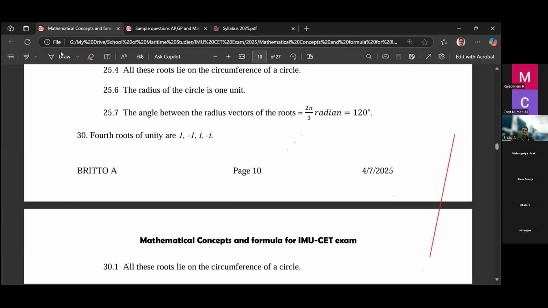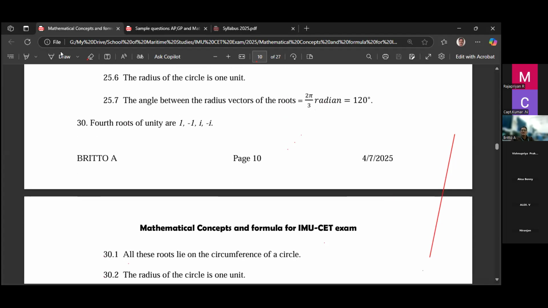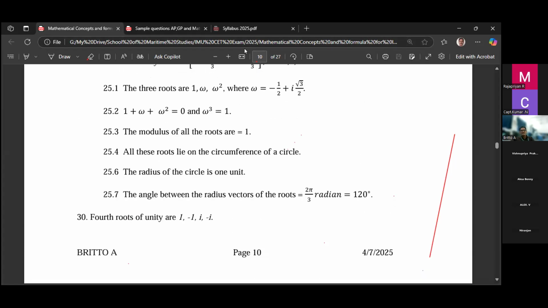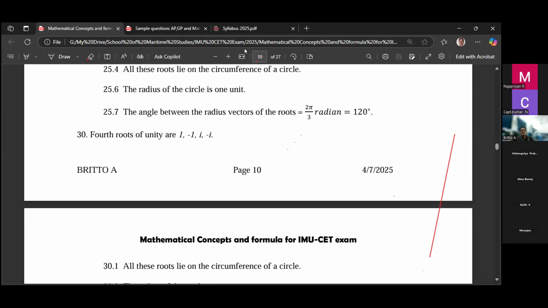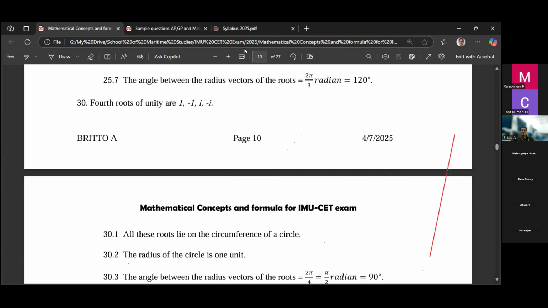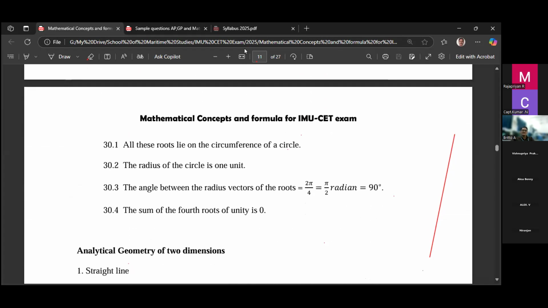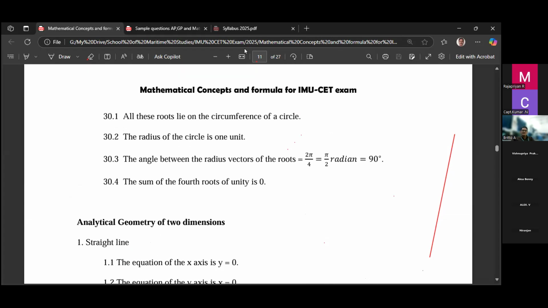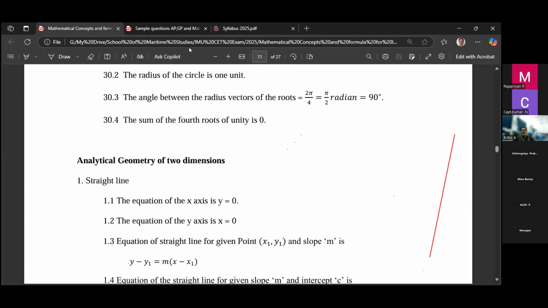Then the fourth root of unity, remember, what does the fourth root of unity mean? X power 4 equals 1. This is x cube equals 1, and this is x power 4 equals 1. Then the solutions are 1, minus 1, plus i, minus i. Then there are some more properties. Remember, these are the important concepts of complex numbers.